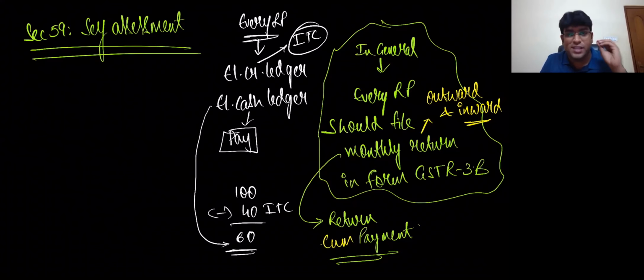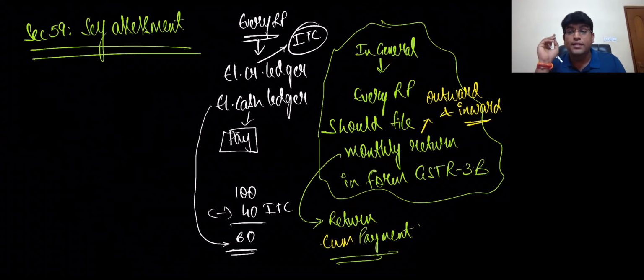3B is not just a return. This is the one such return which cannot be filed without payment. In income tax, at least we can file the income tax return without payment of self-assessment tax. Possible, but here it's impossible. That's how they have kept it practically as of now. Of course, the government has plans to change the return formats. They are planning to bring new returns and all that, keeping it separate. But as of today's date, this is the return which practically exists. That is GSTR 3B, the monthly return we file.